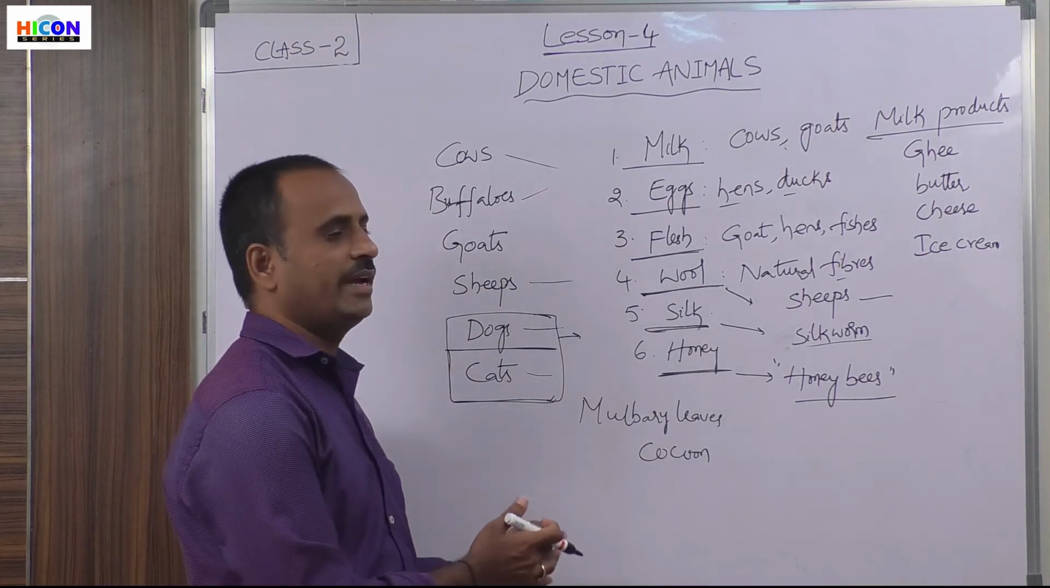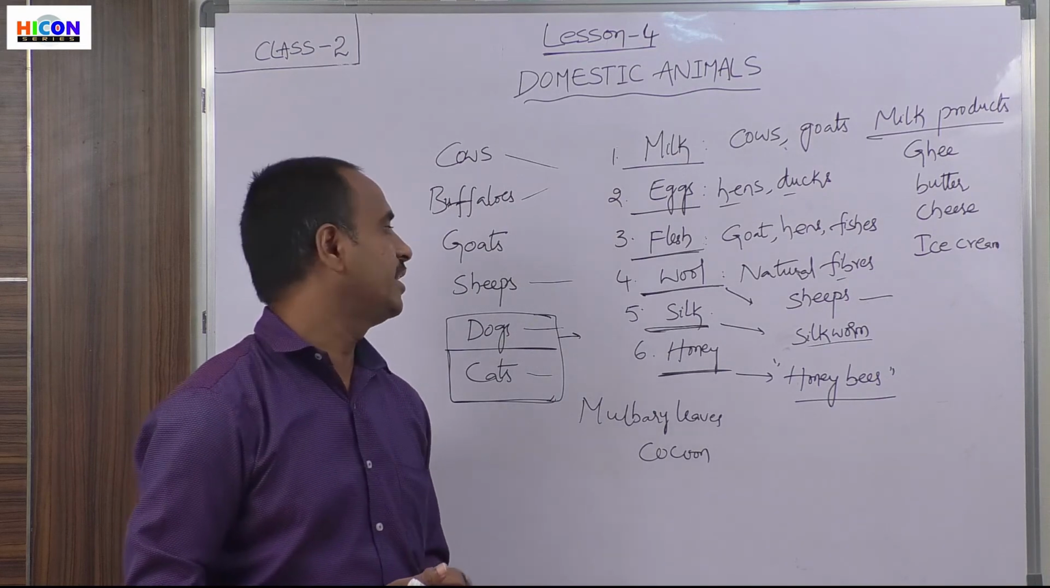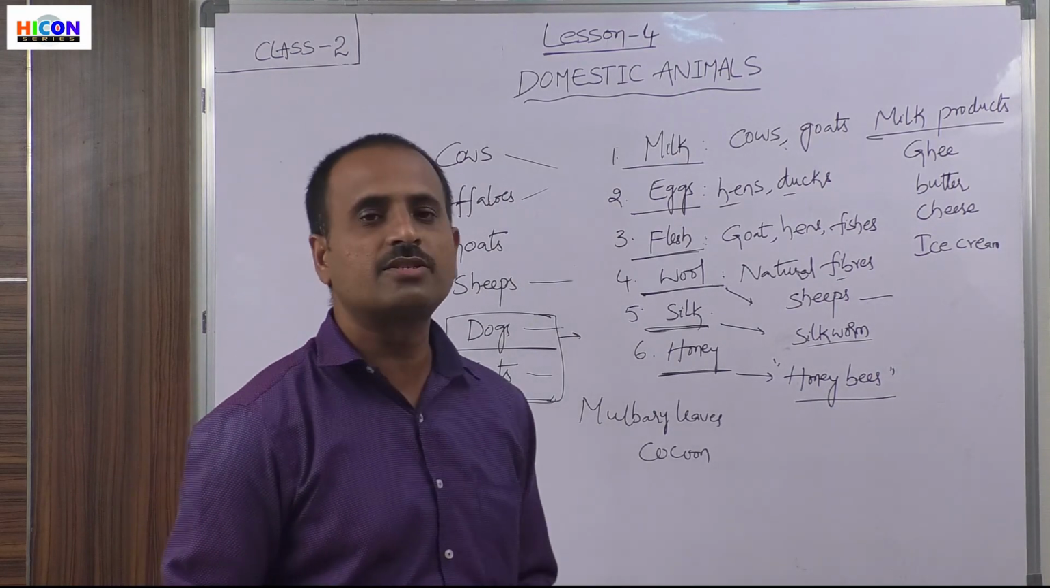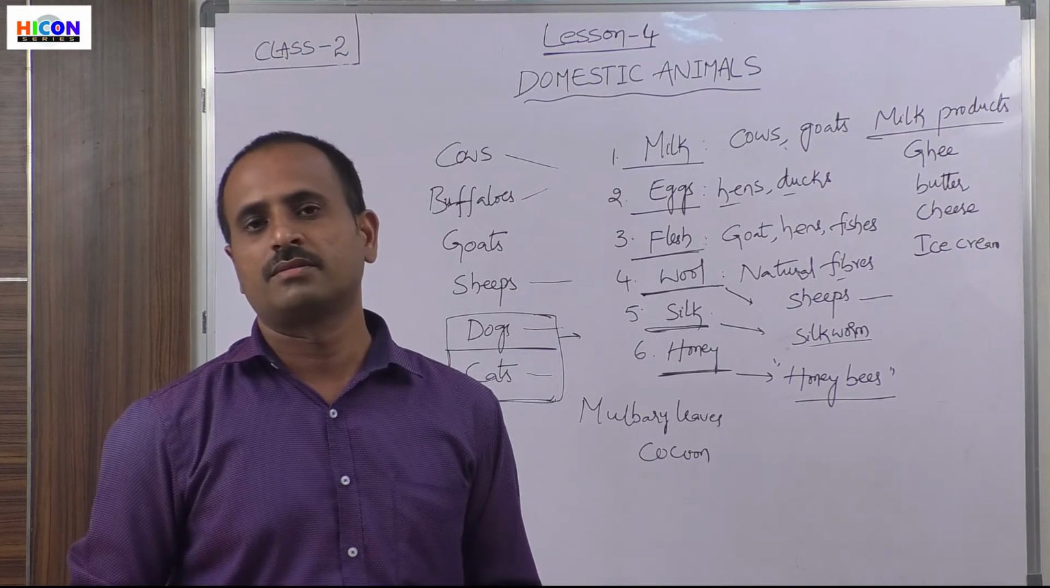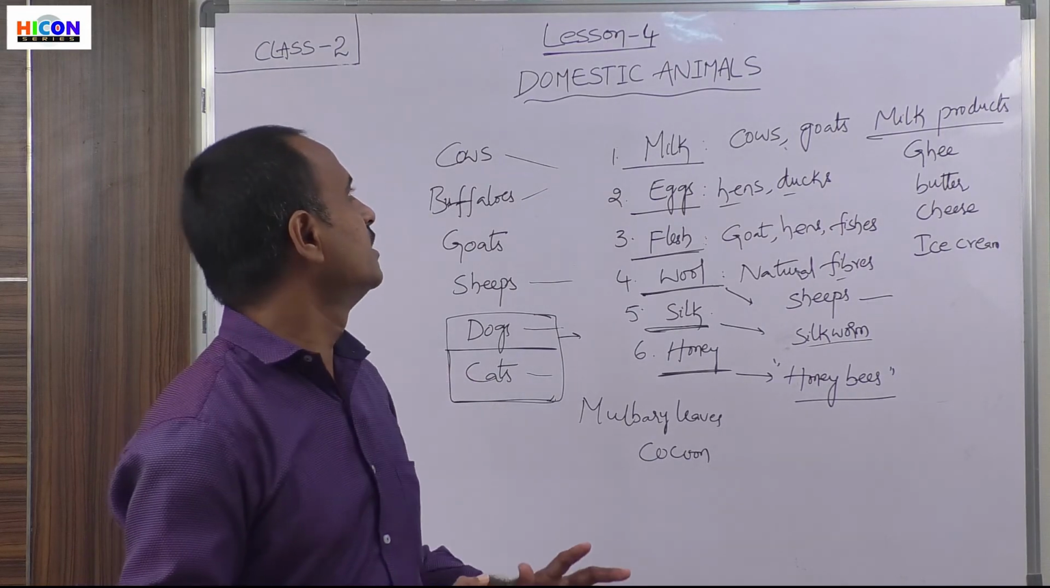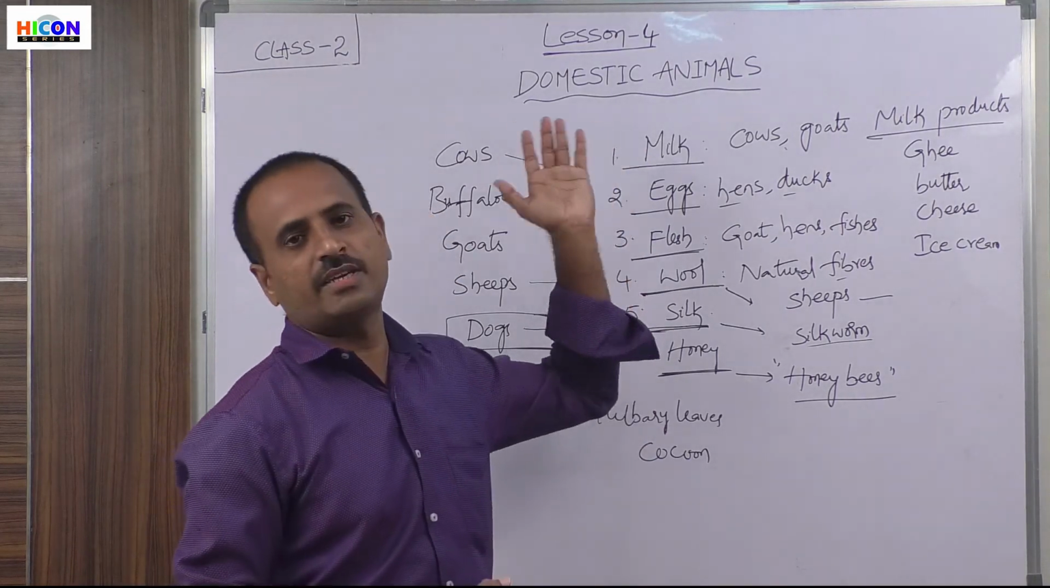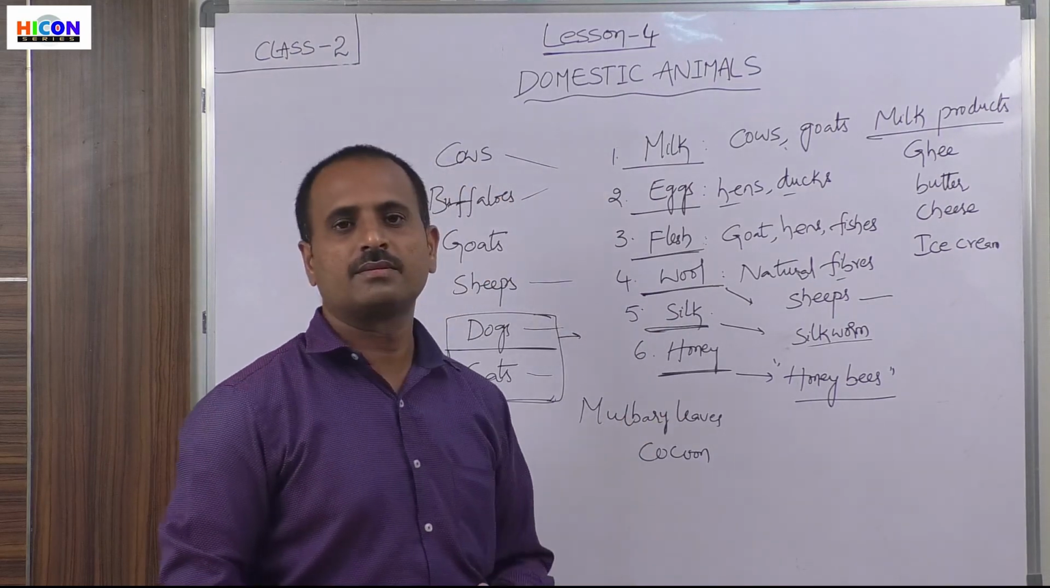So this is about pet animals. The examples for the pet animals are cats and dogs. So children, this is about the chapter domestic animals and pet animals.